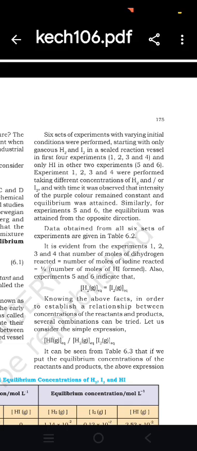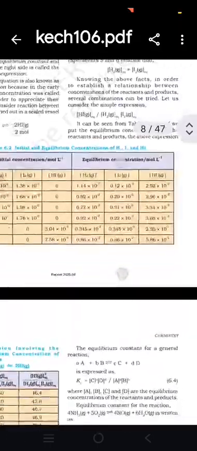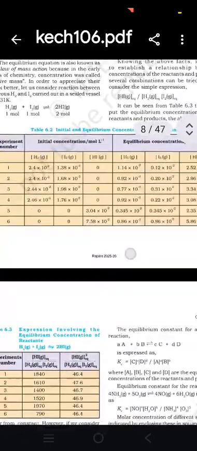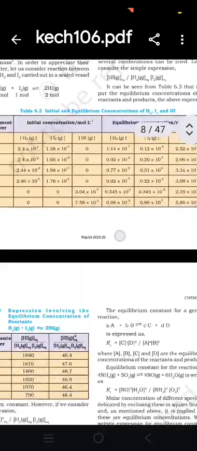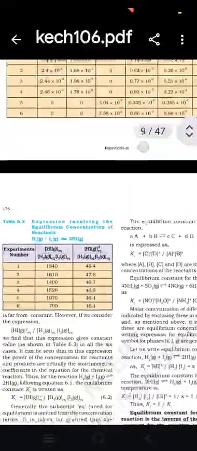Experiments 1, 2, 3, 4 were performed taking different concentrations of hydrogen and iodine, and with time it was observed that the intensity of the purple color remained constant and equilibrium was attained. Similarly, for experiments 5 and 6, equilibrium was attained from the opposite direction. Now we show the diagram of initial and equilibrium concentrations of hydrogen, iodine and HI.